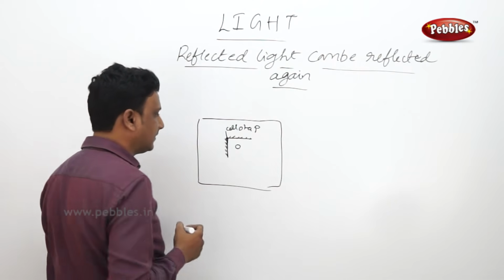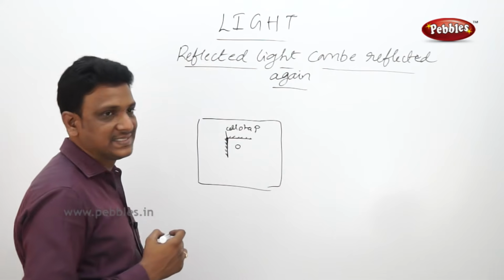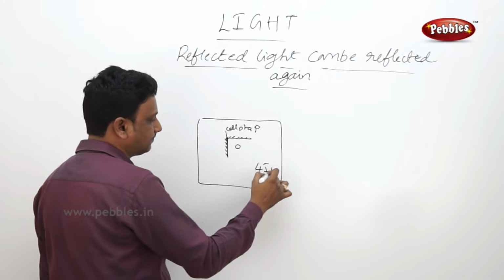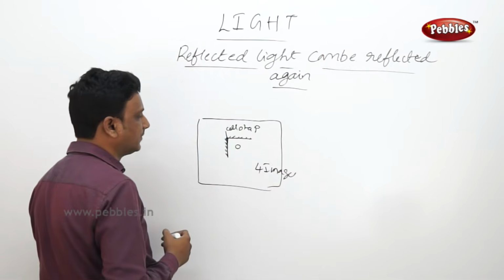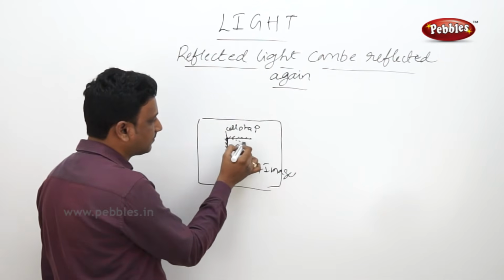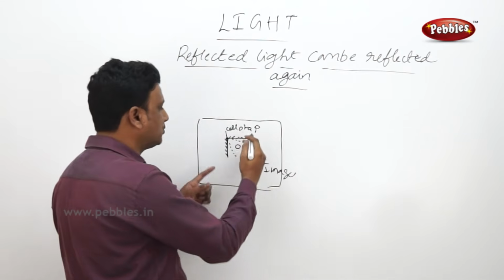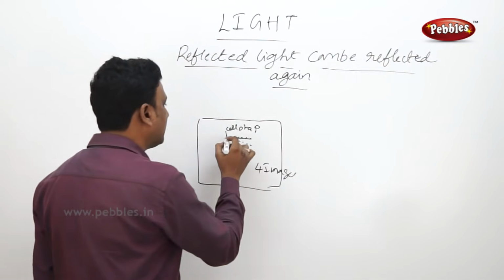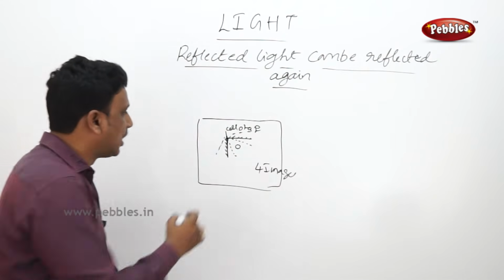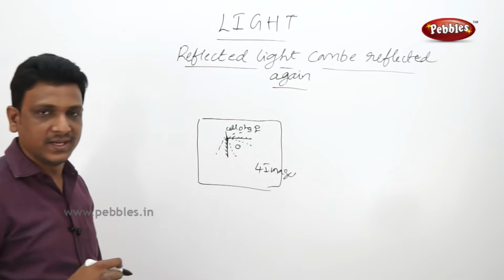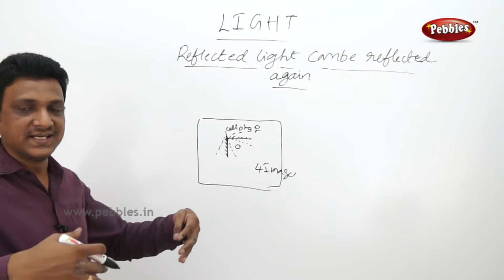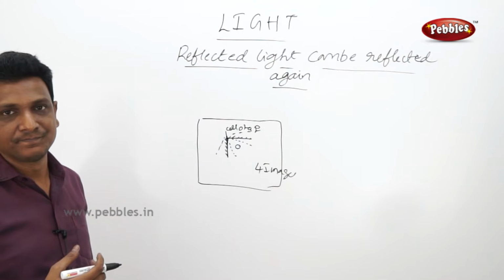If you place a coin here, how many images will you see? In this case, you will see 4 images. Now change this angle. Reduce the angle and keep the mirrors at different angles. See how many images of this particular coin you are able to see. When you reduce the angle, you see more images. When you increase the angle, you see fewer images.